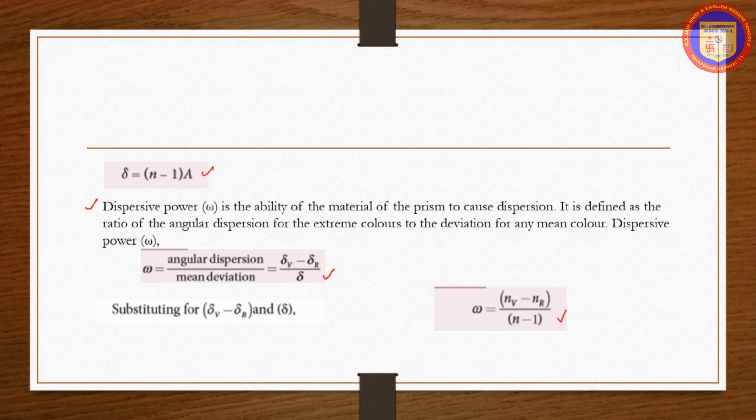It has no unit. Dispersive power is always positive. The dispersive power of a prism depends only on the nature of the material of the prism, and it is independent of the angle of the prism.